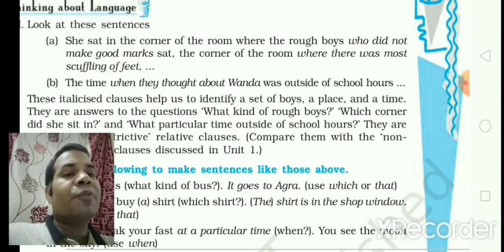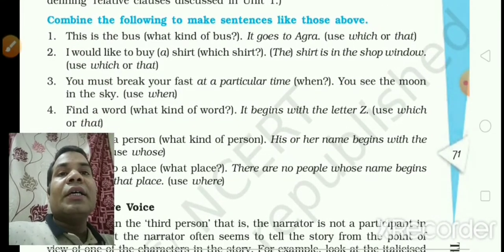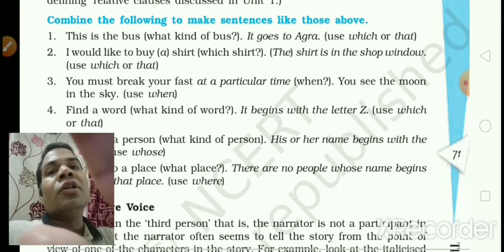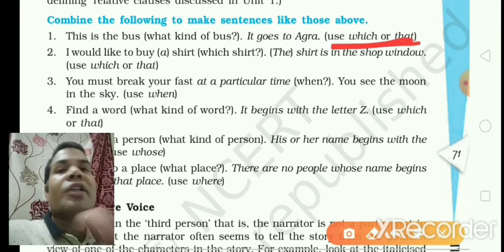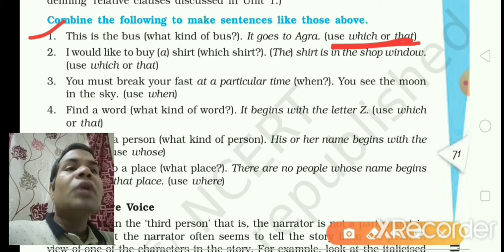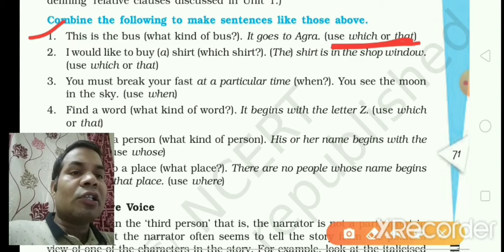Now what do we have to do? We have to combine the following to make sentences like those above. So here, in the brackets, clauses have been given. You know, for a male or female, for a man, we use who in order to join the relative clause with the principal clause.